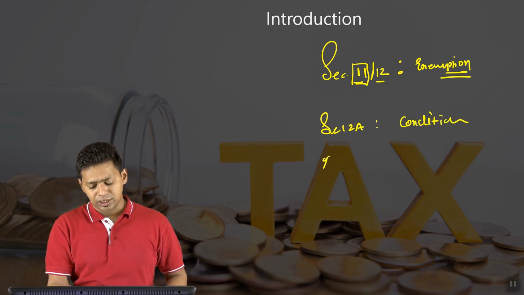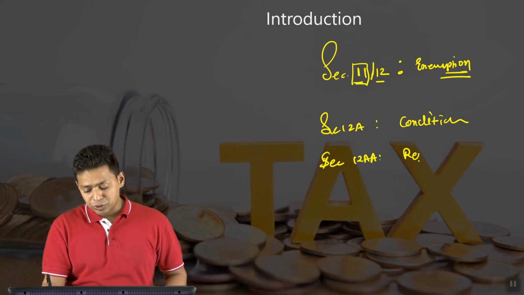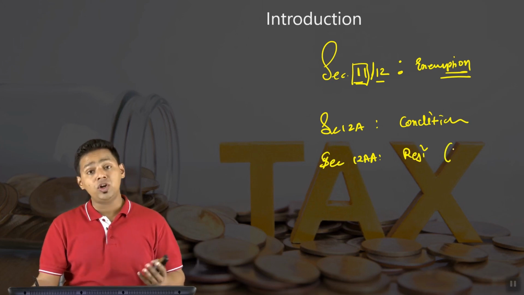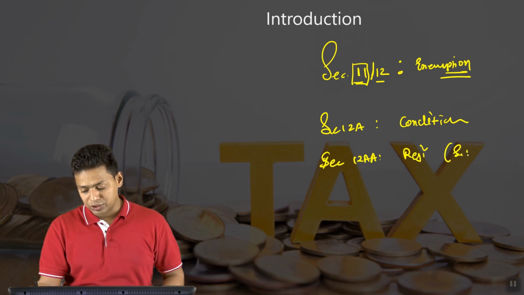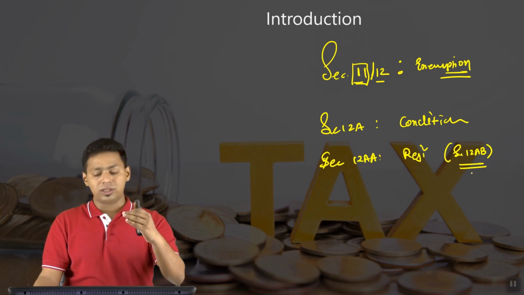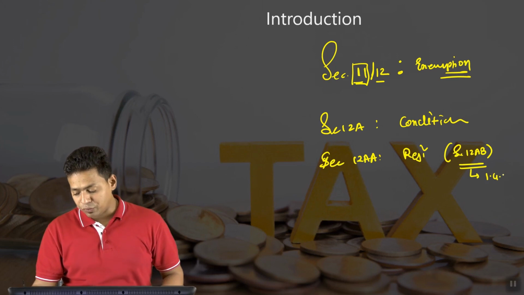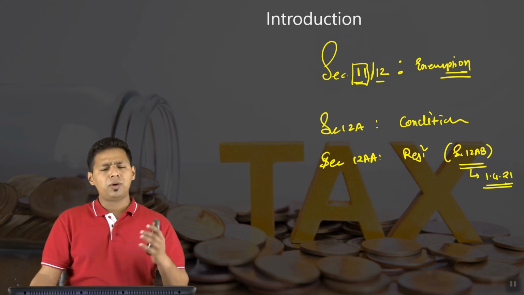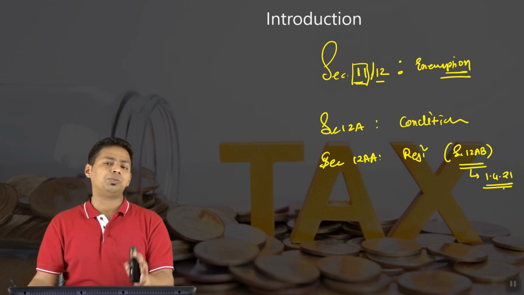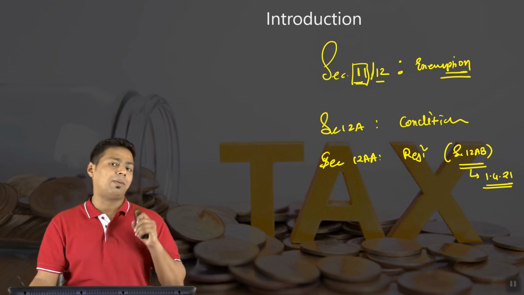One of the conditions says a trust should be registered under section 12AA, and that registration procedure has been amended by the Finance Act 2020, and they have brought a new section in income tax law which is section 12AB, which is not applicable for the current examination because the applicability of this section is deferred by the government itself to 1/4/2021. And because it is deferred to 1/4/2021, it is not going to be applicable for current assessment year exams. Therefore, for AY 21-22, this 12AB is not applicable.